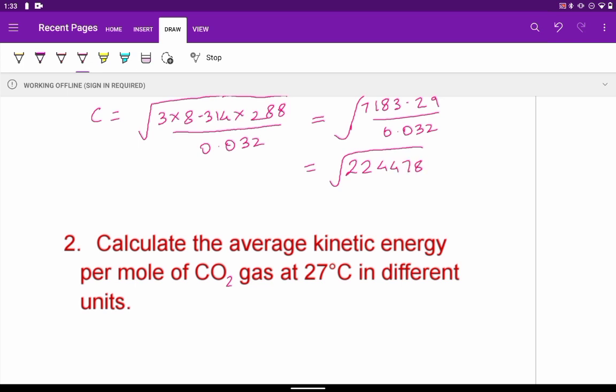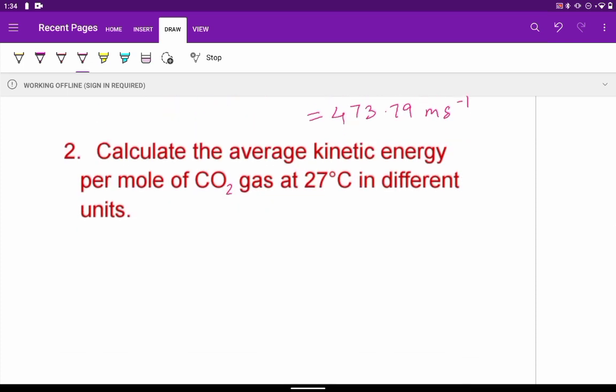On taking square root we get it as equal to 473.79. Now since we are calculating the speed, unit will be meter per second. That is the unit in MKS system, because the units we have taken are all in MKS. So this is the answer, 473.79.